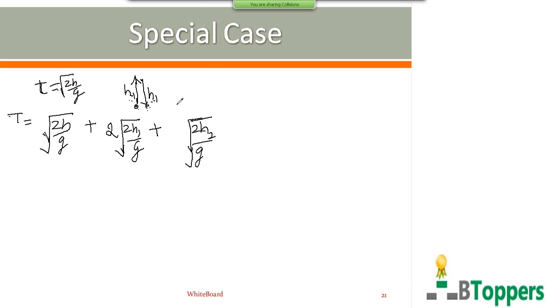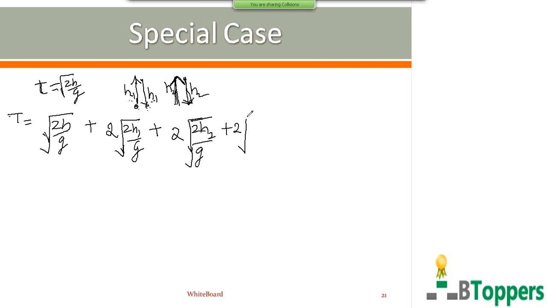The time of ascent for the height h2 is the same as the time of descent for the same height h2. Therefore, the total time of motion of the ball between the second and third collisions will be 2 times the time taken to fall freely under gravity from height h2.